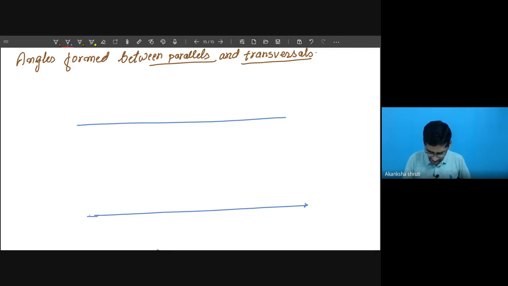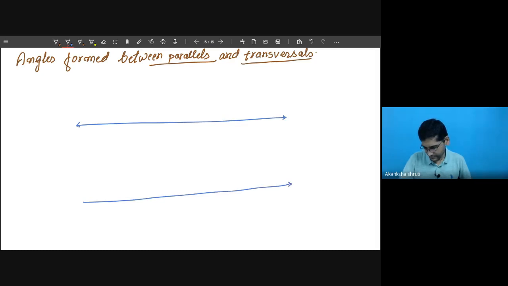So let me take the two parallel lines, one as AB, another as CD. So take this as one and the other one is this. Let us call the line as AB and the other line as CD. Okay, students? For our convenience, I am taking this PQ as the transversal.